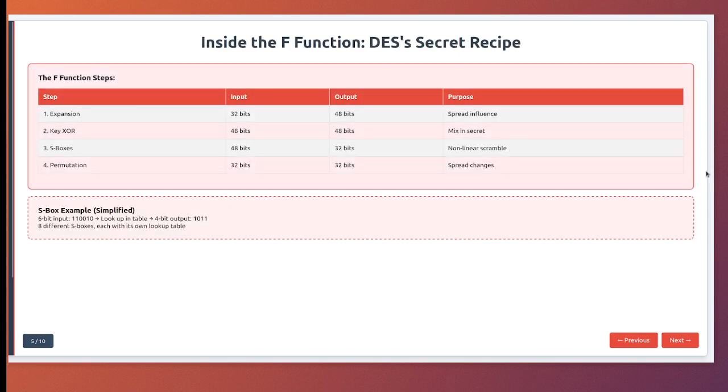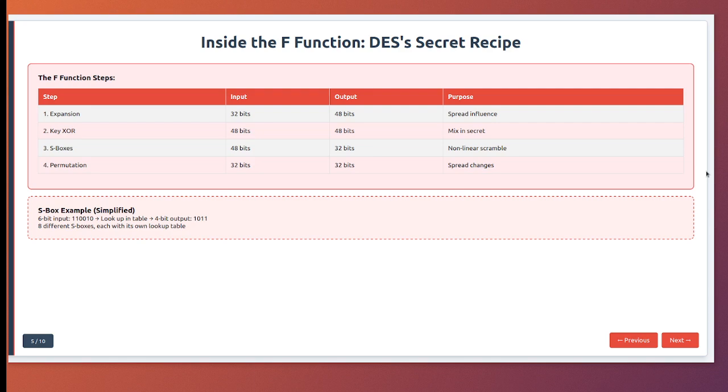The mysterious F function. The F function is the heart of DES's security. It takes 32 bits, which is half your data, and transforms them in a complex but deterministic way. Let me break down what happens inside this cryptographic blender.